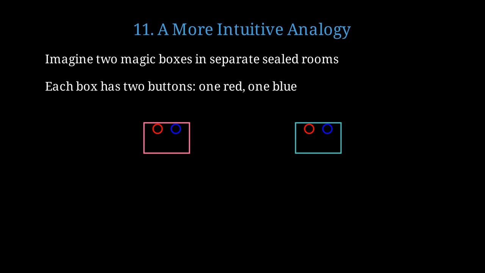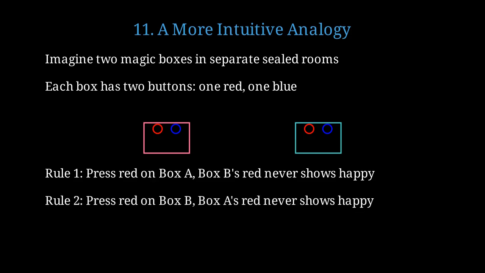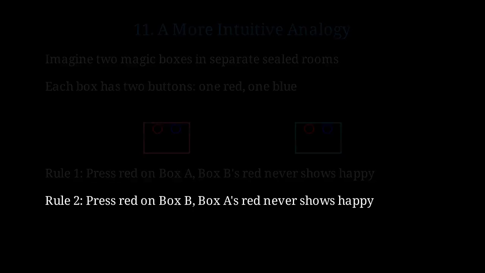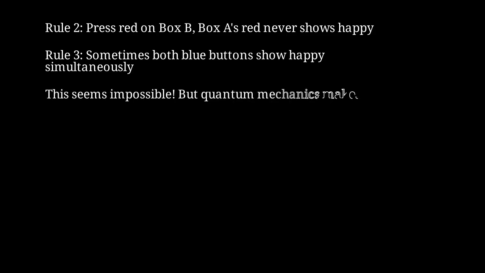Here are our two boxes. Each has a red button and a blue button. Rule 1: Whenever you press the red button on box A and get happy, box B's red button never shows happy. Rule 2: Whenever you press red on box B and get happy, box A's red button never shows happy. Rule 3: Sometimes, when you press both blue buttons, both boxes show happy faces at the same time. This seems logically impossible, yet quantum entanglement makes it real. This is Hardy's paradox in everyday language.